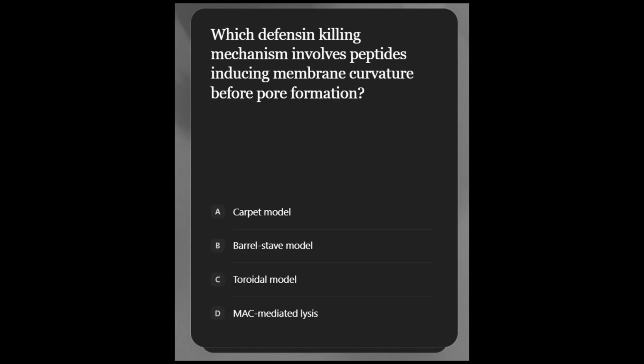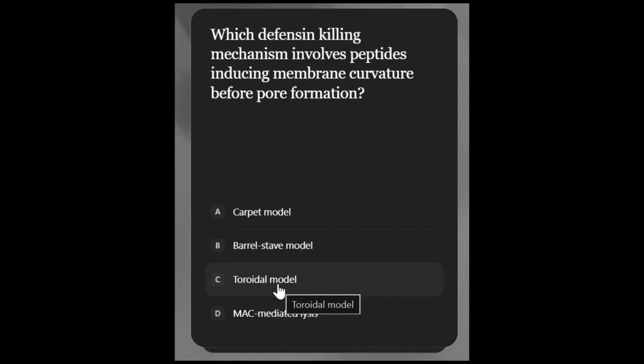The answer is the toroidal model. In this pore mechanism, the peptides insert into the membrane, then lipids bend inward continuously, and the pore is lined by both peptides and lipids. This is most commonly tested.